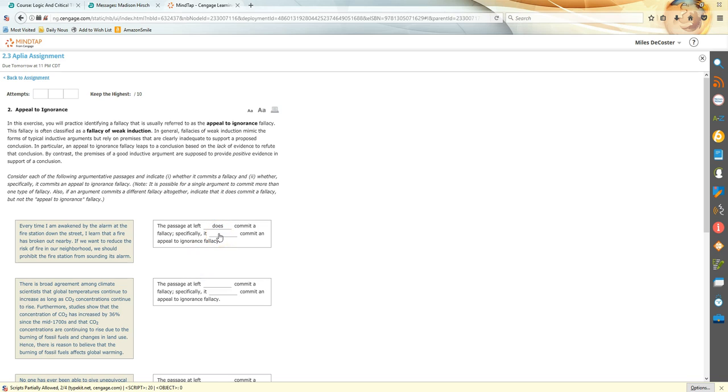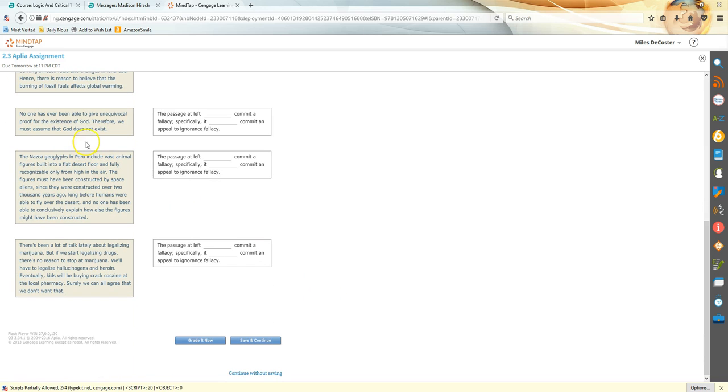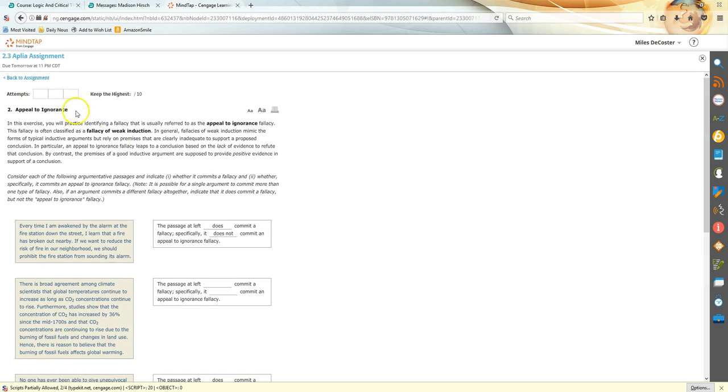But this is not an appeal to ignorance fallacy because it's not talking about lack of evidence or lack of proof. This is a more obvious example, I suspect. No one has ever been able to give unequivocal proof for the existence of God, therefore we must assume that God does not exist. So this is the error. Yes, it does commit a fallacy, and this is a hallmark appeal to ignorance case because you're claiming that because there's no proof for something, that somehow shows that that thing doesn't exist, that we shouldn't believe it, something along those lines. Alright. Let's go back.